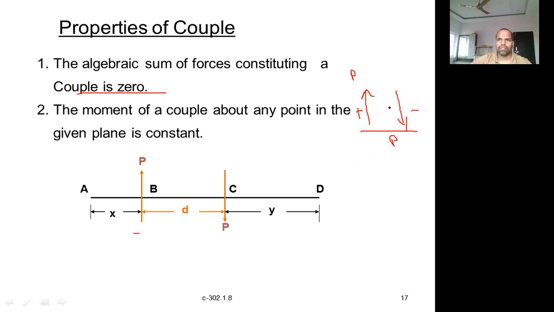Whatever be the direction of application of the force, that may be like this or that may be like this, it can be in any direction. If one is in one direction, the other shall be in the opposite direction. So if one creates a moment in one direction, the other shall be like this.